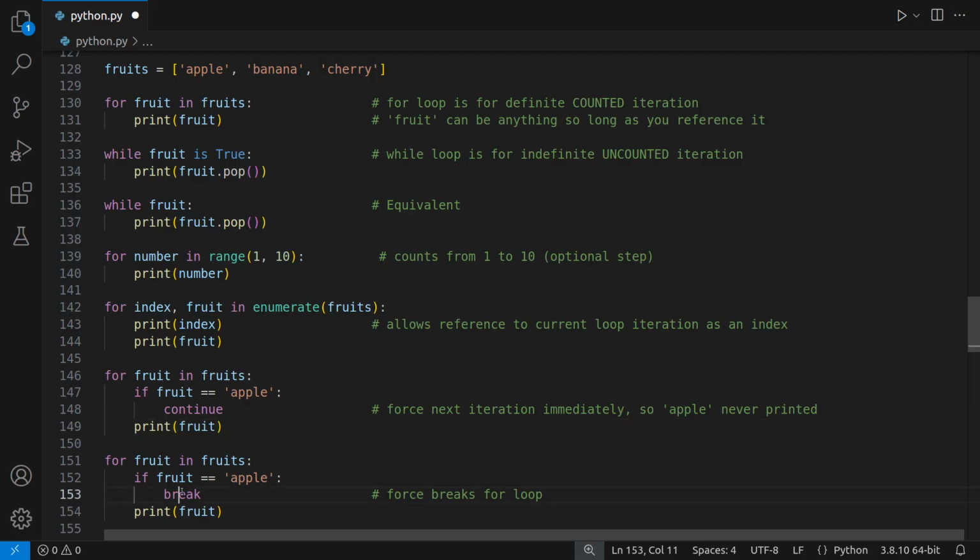And this is another similar loop, but in this case we've got break. And what it's saying is if the fruit is apple, then just break completely out of this for loop. It's a bit like in Monopoly, do not pass go, right? If the fruit is apple, just break out of this loop and continue the rest of the program. So it force breaks out of the loop. You don't use this often, but it has its uses.